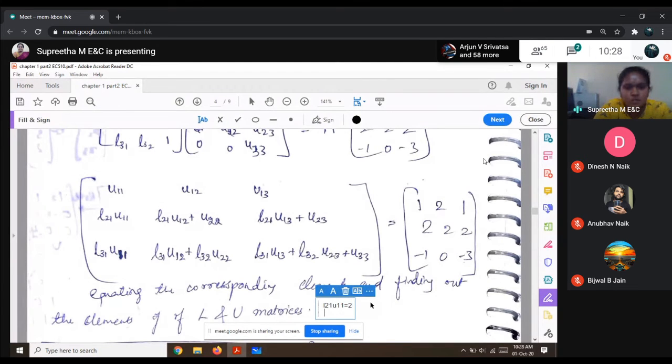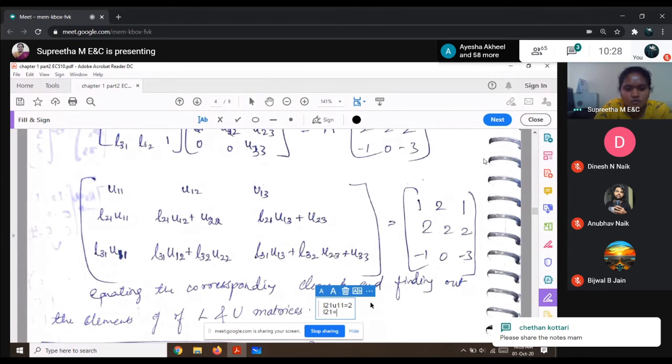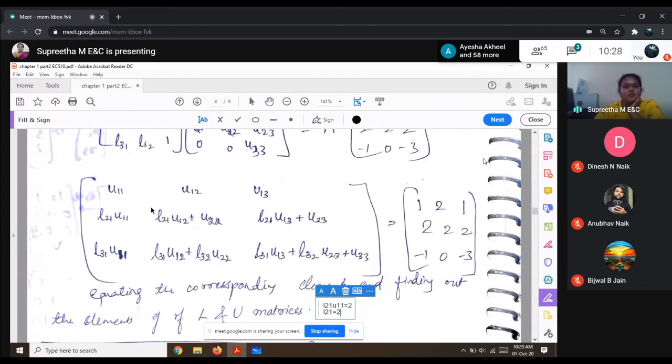So U11 is 1, so again I get L21 is equal to 2. Similarly, I equate these: L21 U12 plus U22 is equal to 2. And here I have L31 U11 is equal to minus 1, so L31 would be equal to minus 1.